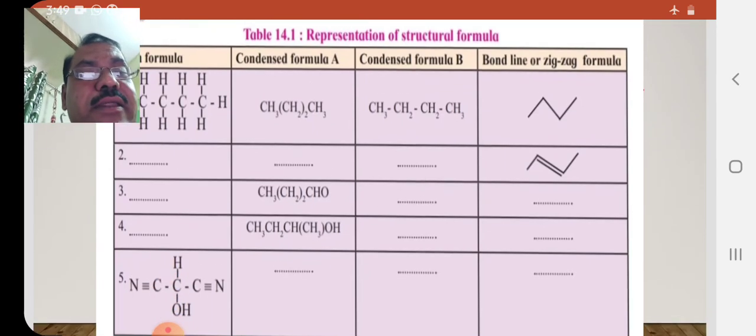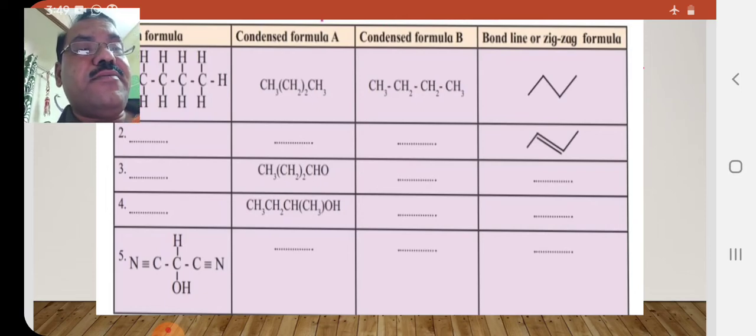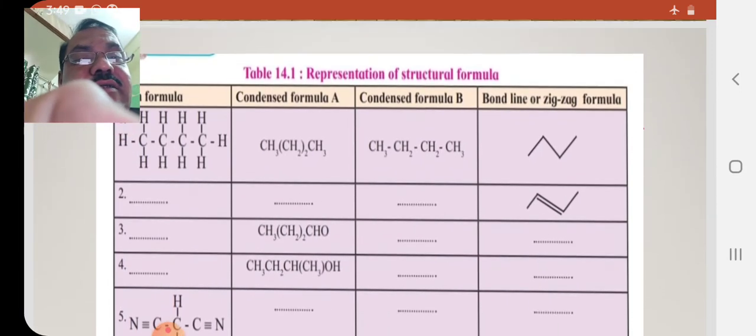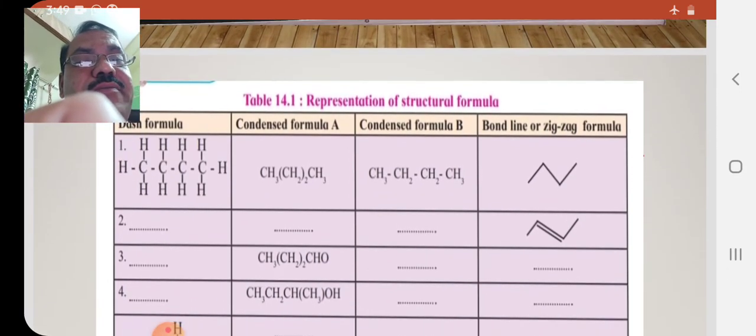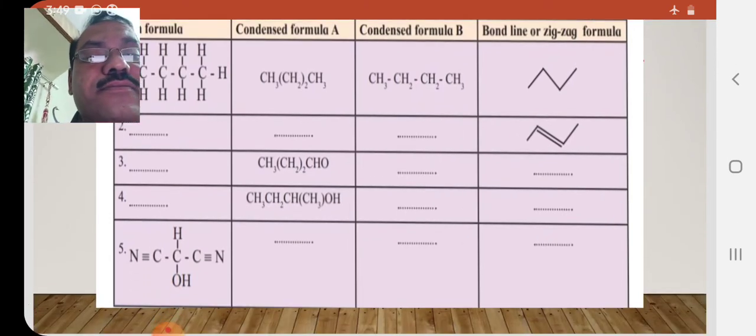Now we have to complete the remaining part of this table. Here the bond line or zigzag formula is given. You have to write its structure, dash formula, then condensed formula A, then condensed formula B.